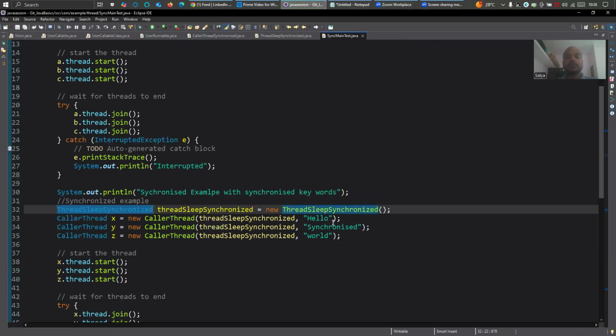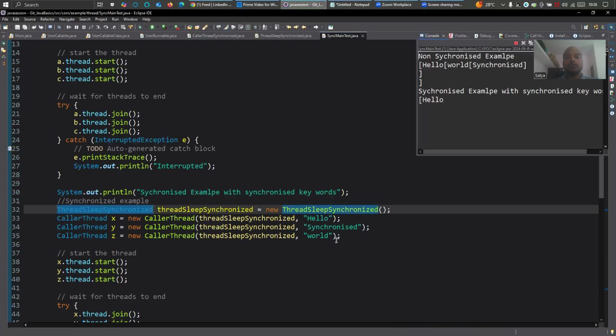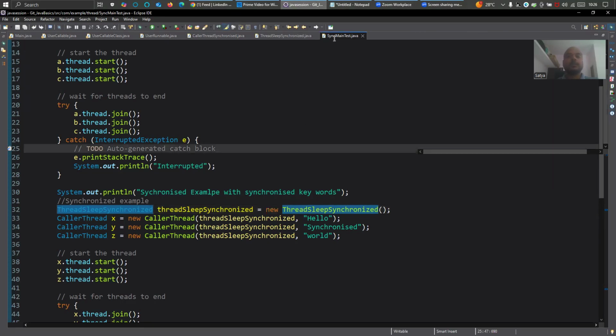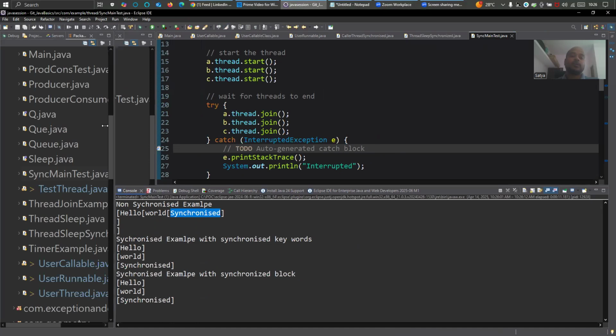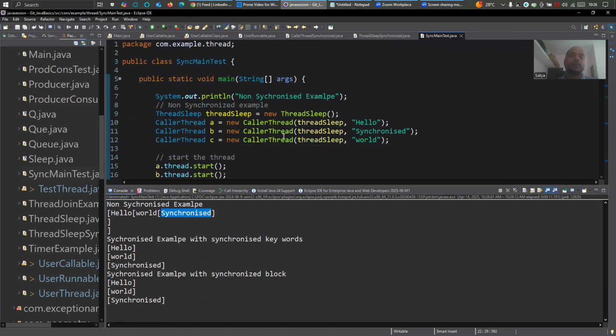See, it is hello synchronized world. First one, you see how the output is. You see the second one and third one, right? You can see it, non-synchronized example, hello world. Here there is no synchronized used, and this is how the example looks. You can find all this code in Git. Just go and check it.